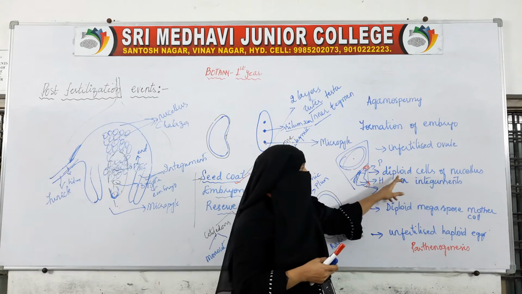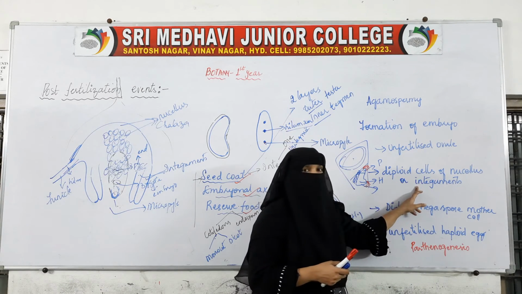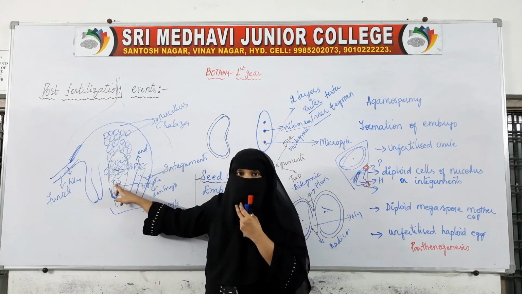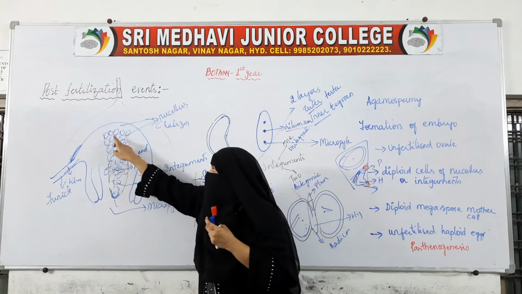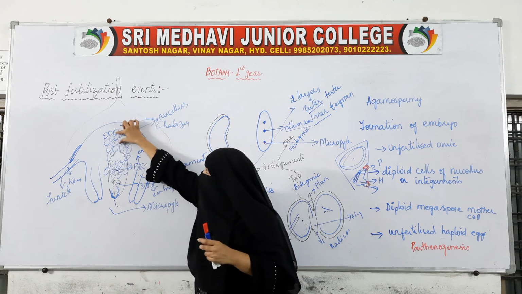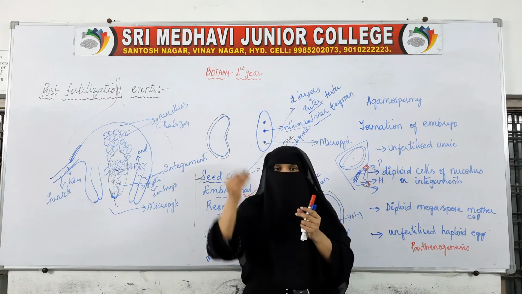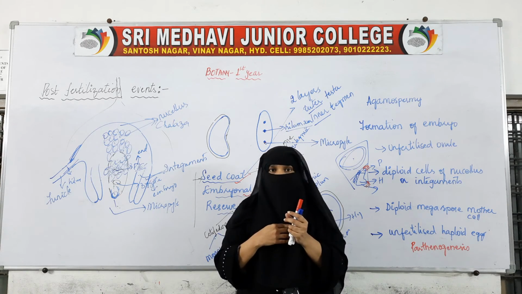In this, what happens? Diploid cells of the nucellus or integuments, instead of the egg, any two cells of the nucellus will combine and form the embryo, which changes into a new plant.